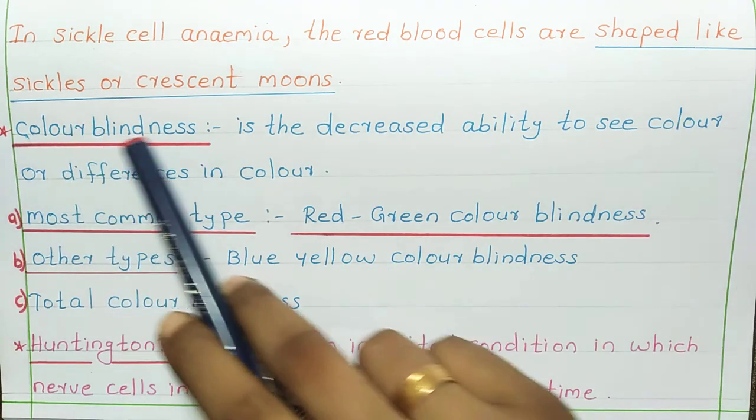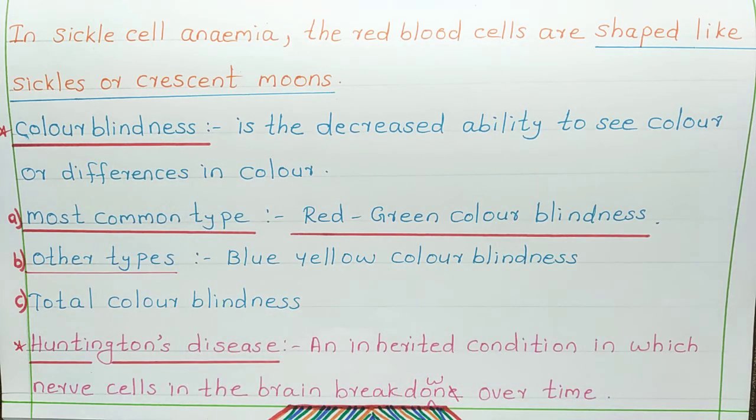Next one is color blindness. It is the decreased ability to see color or differences in color. The person who has color blindness cannot differentiate some colors, or some people cannot even identify the colors.